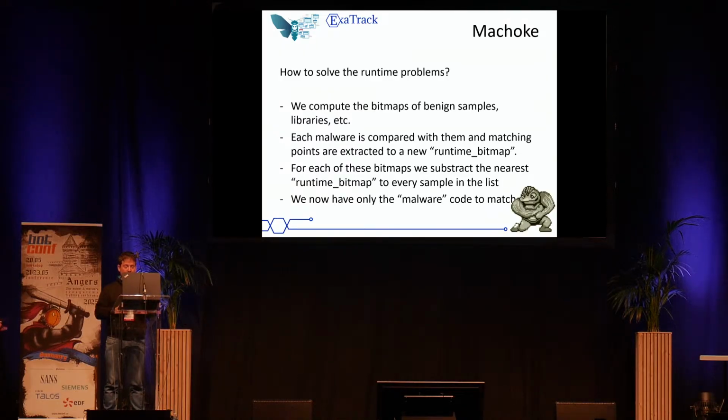For this, we just took a whole lot of benign samples, libraries and so on. We calculated the bitmaps using the Machoke algorithm for each one of them. And then when we analyze new malware, we compare with the extracted runtime bitmap, and we subtract it from the output bitmap, which leads to the output bitmap of the malware being only malware code.